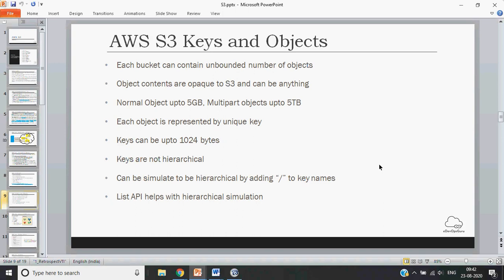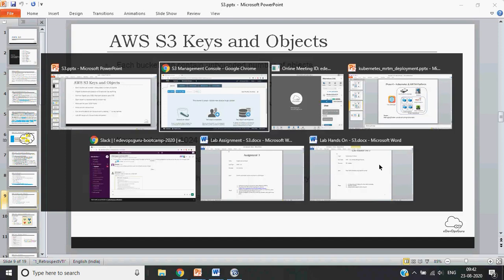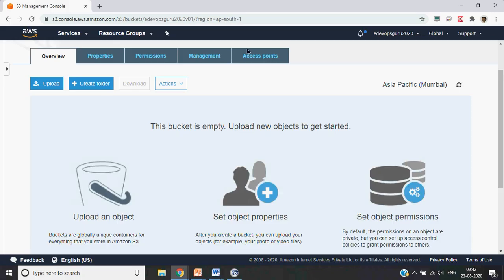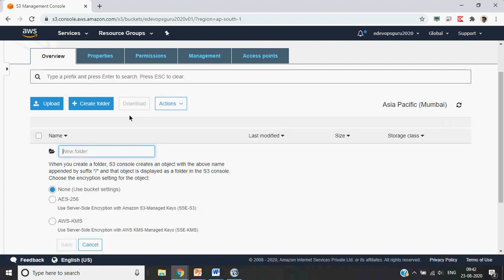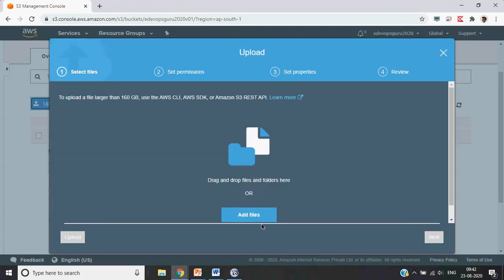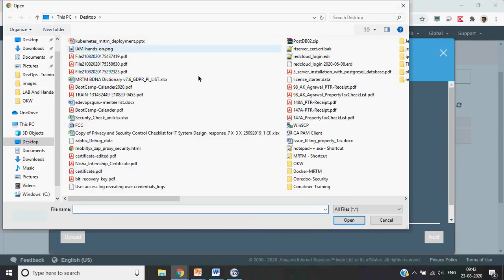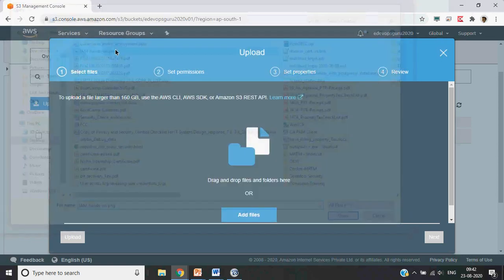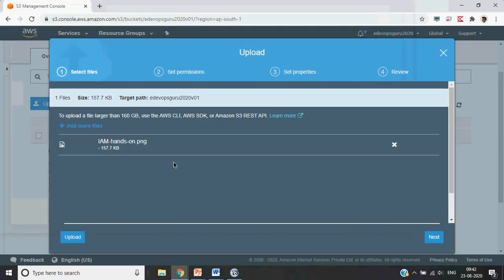Okay, so let's see how we can upload a file. Let's create a folder, or let's just try to upload a file itself. Add a file.